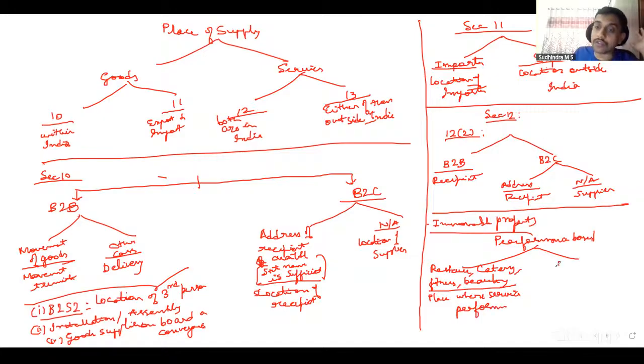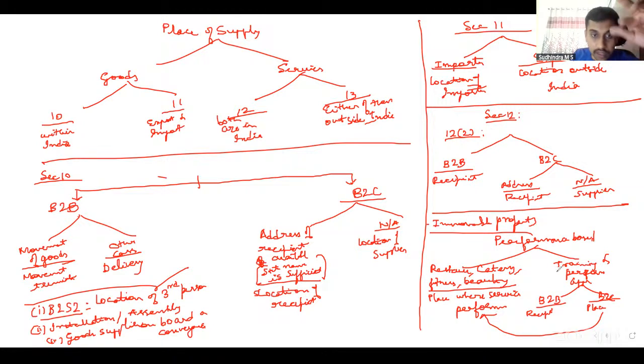Whereas in case of training and performance appraisal, I have to see two things, B2B, B2C. If it is B2B, location of recipient. If it is B2C, then place where the service is performed. Same, this discussion. That is performance based.